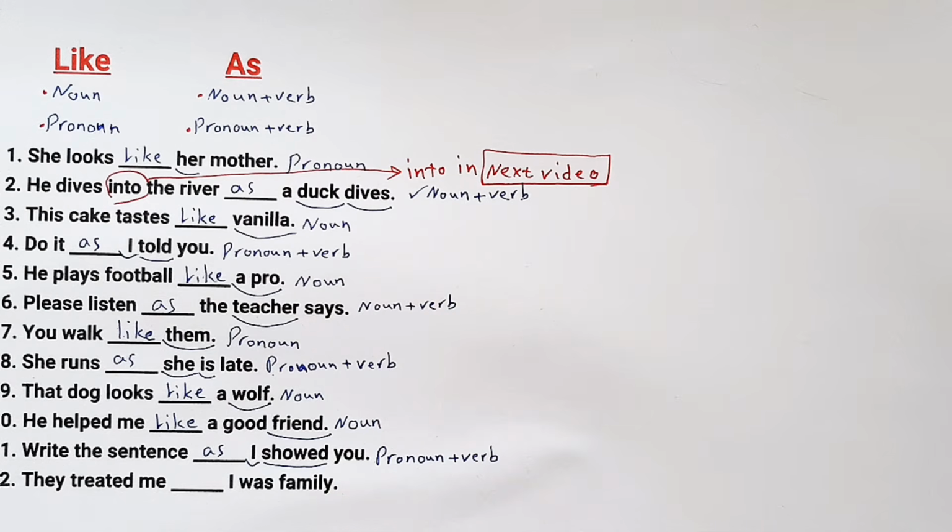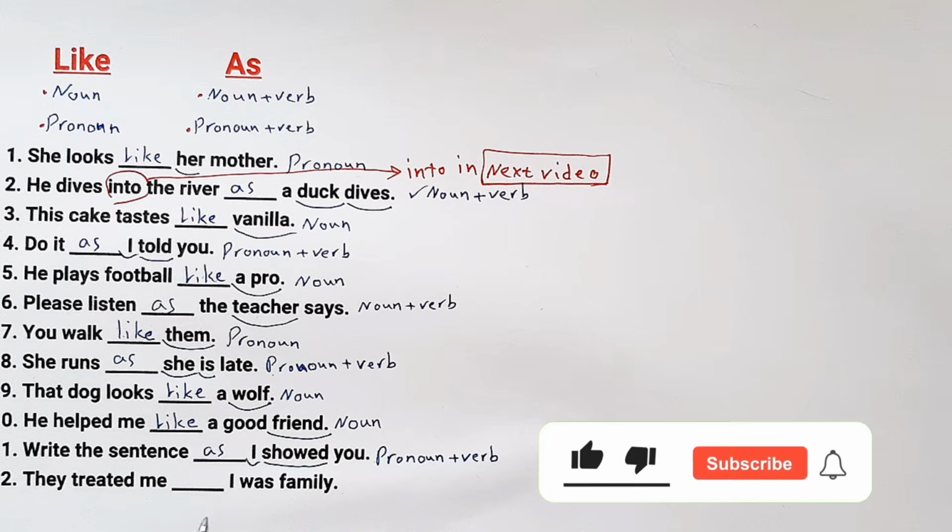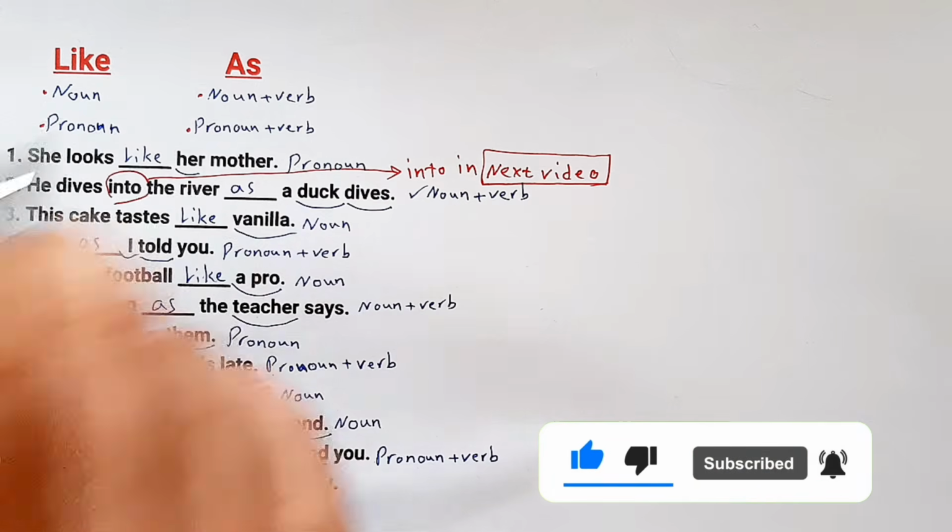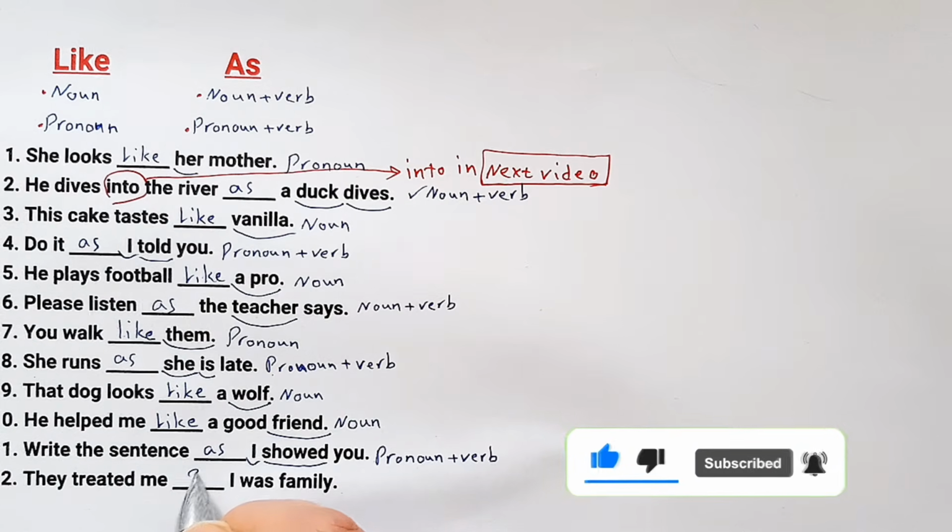The last question, number 12. They treated me blank, I was family. What is the correct answer, like or as? Let me know in the comments.